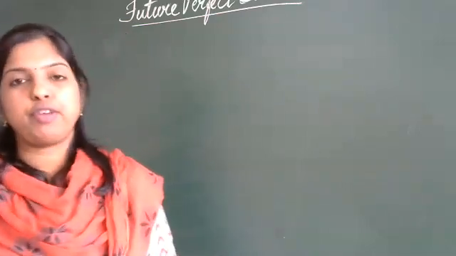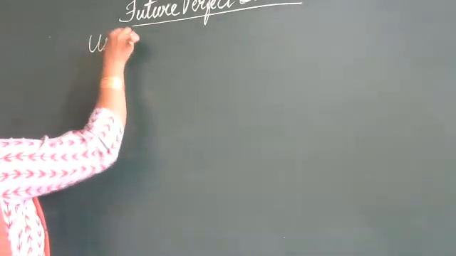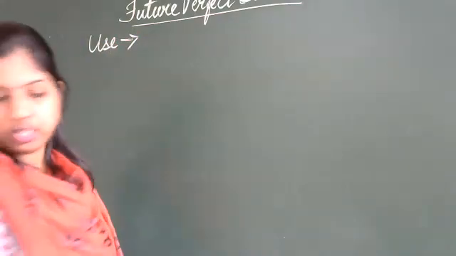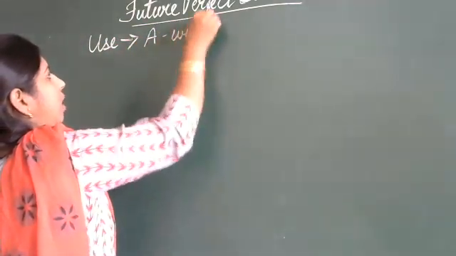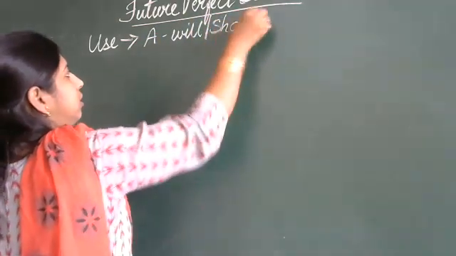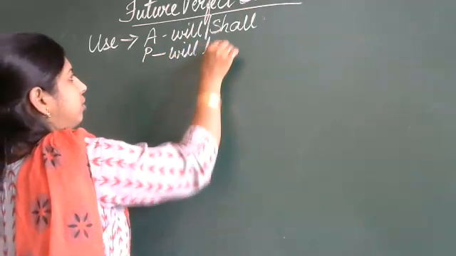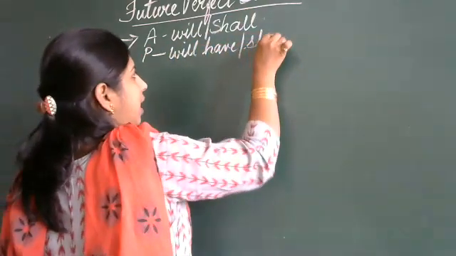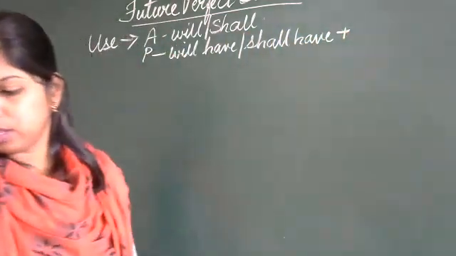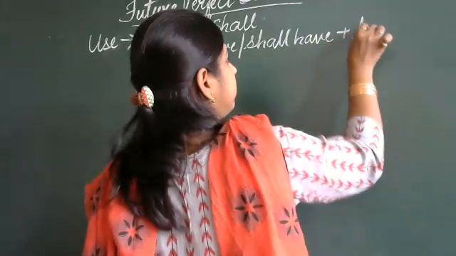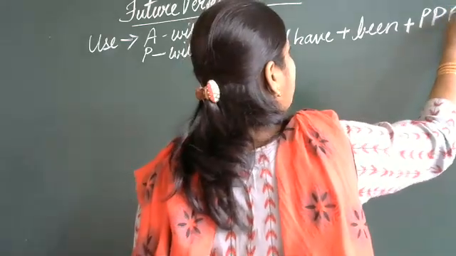Right? So in future perfect tense, which words are we going to make use of? For active, it's going to be will or shall, and for passive, we will use will have or shall have plus been plus the past participle form of the verb.